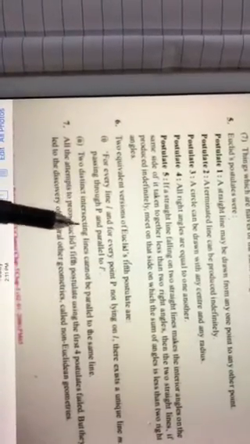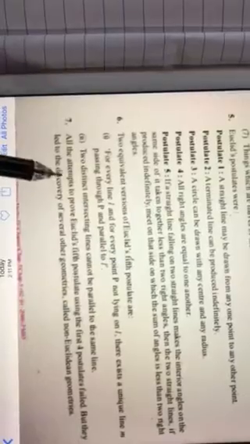And 5 part 2: two distinct intersecting lines cannot be parallel to the same line. Suppose there are two lines and you know for a fact that they are cutting each other. So if this line is parallel to, suppose, one line like this, then at the same time this also cannot be parallel to this. Similarly, if this line is parallel to this, then this line cannot be parallel to that. So both of them cannot be parallel to the same line. Why? Because they are intersecting. So these are the 5 postulates and 7 axioms of Euclid.